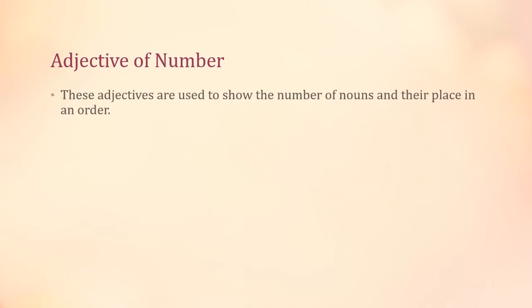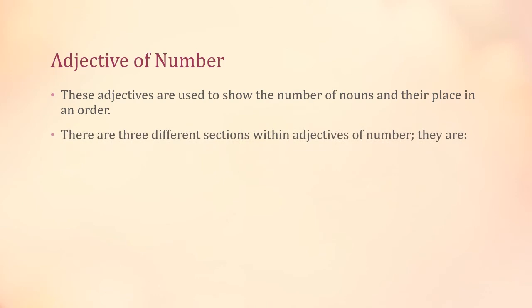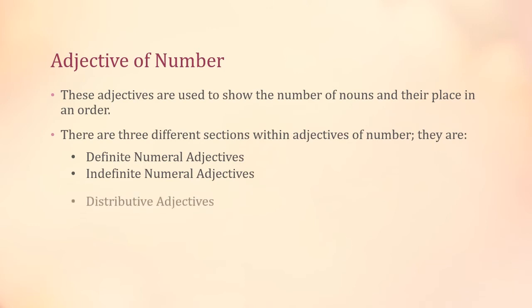These adjectives are used to show the number of nouns and their places in order. Basically there are three different sections within adjective of numbers. They are divided into three subtypes of adjectives: definite numeral adjective, indefinite numeral adjective, and distributive numeral adjectives. First we will be discussing definite numeral adjectives.